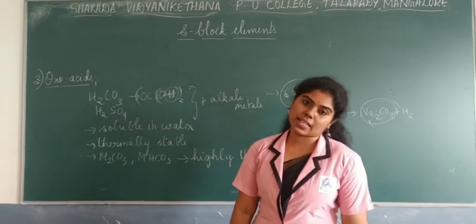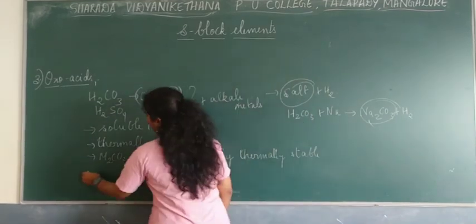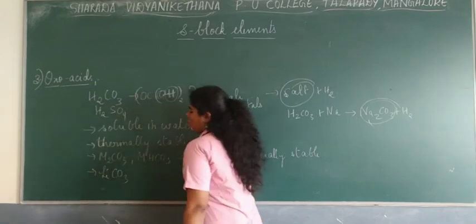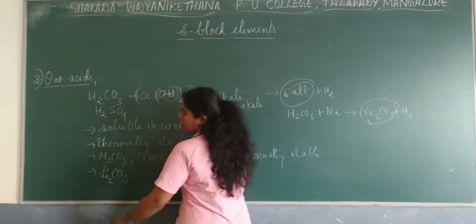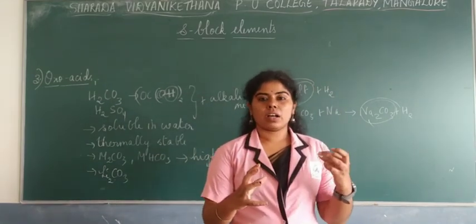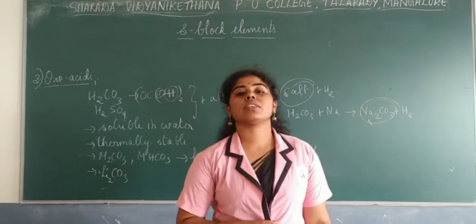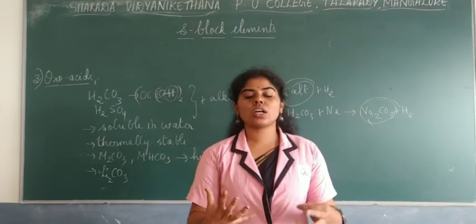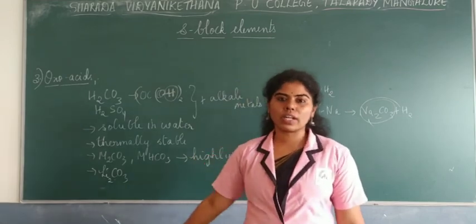But there is an exception, lithium carbonate. You know that the size of the lithium ion is really small, whereas the carbonate anion has a larger size of its electron cloud.